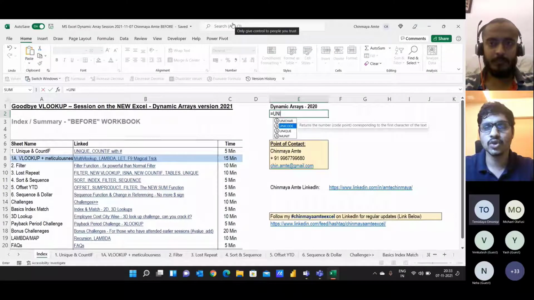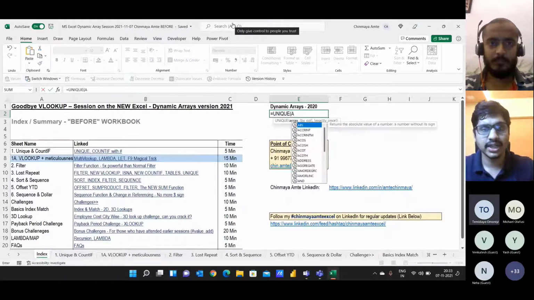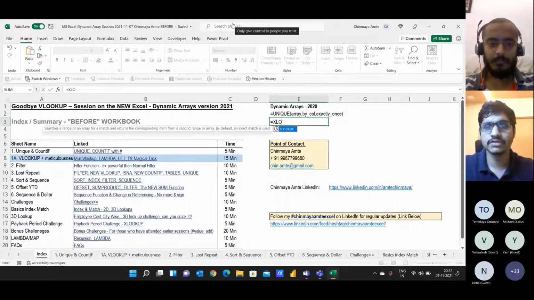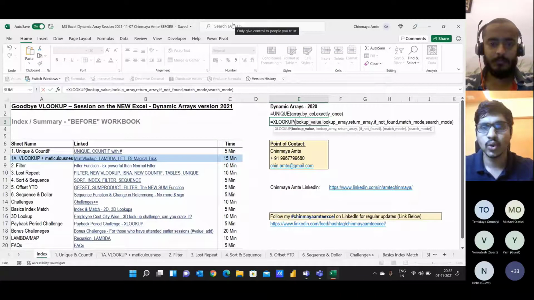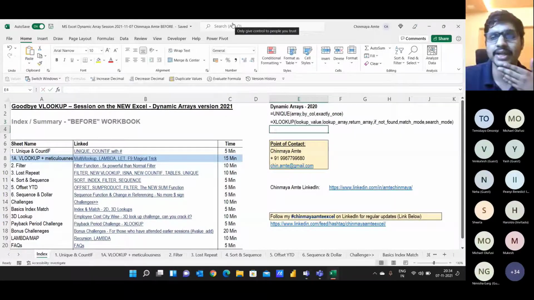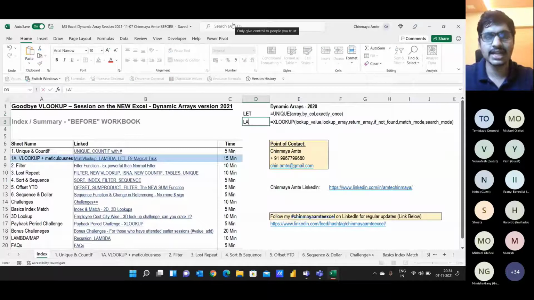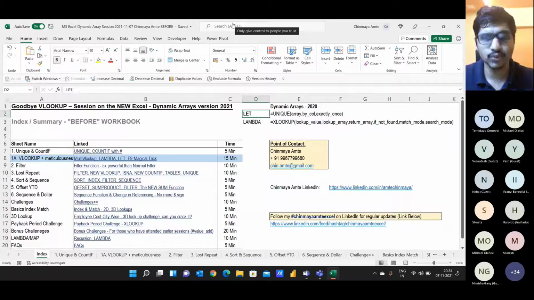They released a function called the UNIQUE function, which is a substitute for remove duplicates, which we use. Then they released another function called the XLOOKUP function, which is again a substitute for INDEX and MATCH. And then there are two very interesting functions called the LET function and the LAMBDA function. With the LET function, you can define variables in Excel. With the LAMBDA function, you can do recursion analysis in Excel, and at the same time, you can build your own custom user defined function.